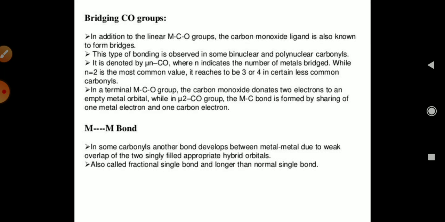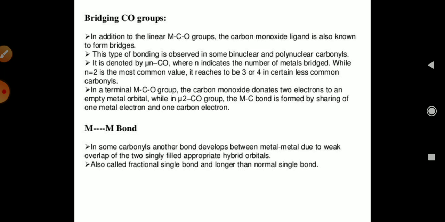Okay, now the bridge bonding. What is the bridge bonding of a CO group? In addition to the linear M-CO group, the carbon monoxide ligand is also known to form a bridge bond. This type of bonding is observed in some binuclear and polynuclear carbonyls. It is denoted by mu n CO, where n indicates the number of metals bridged, and n equals 2 is the most common value. It reaches 3 or 4 in certain less common carbonyls.